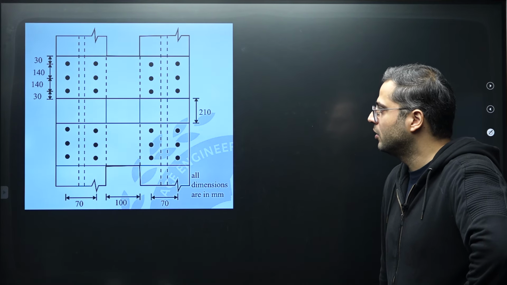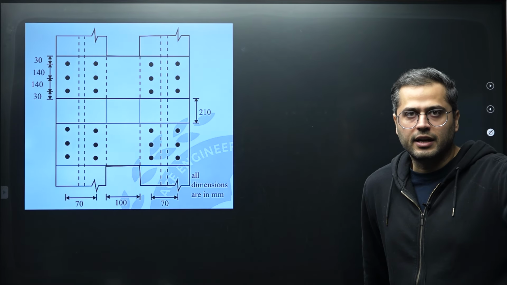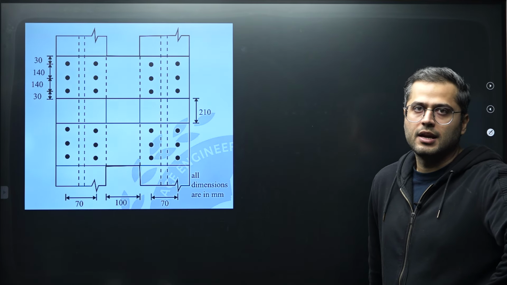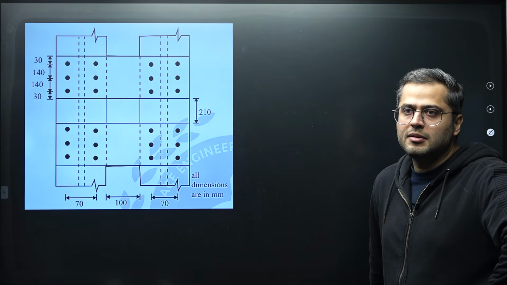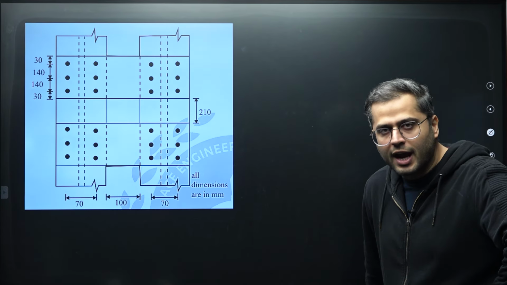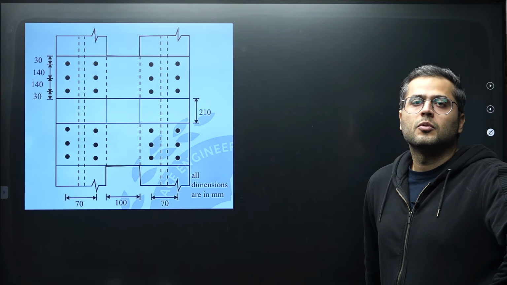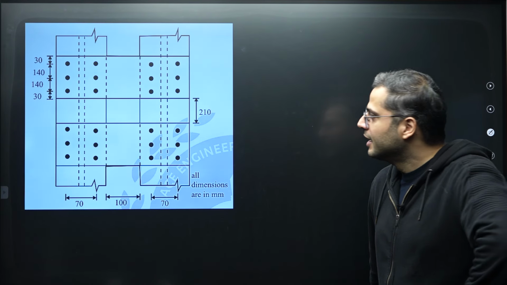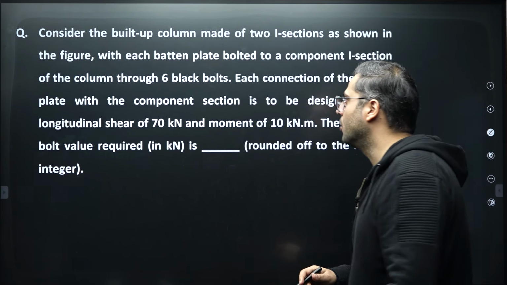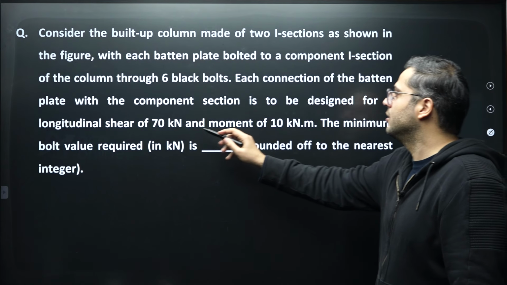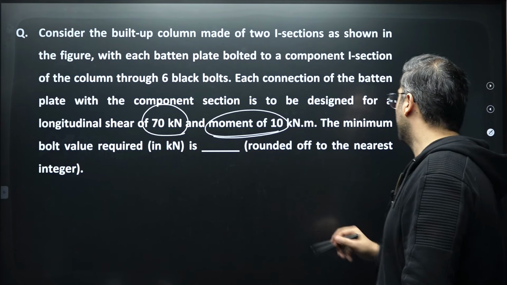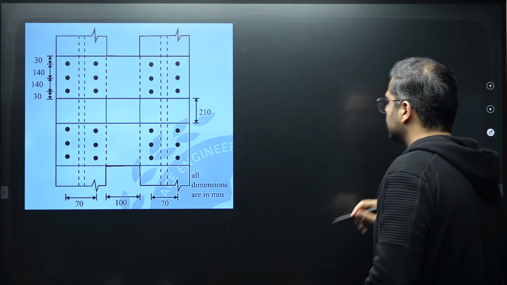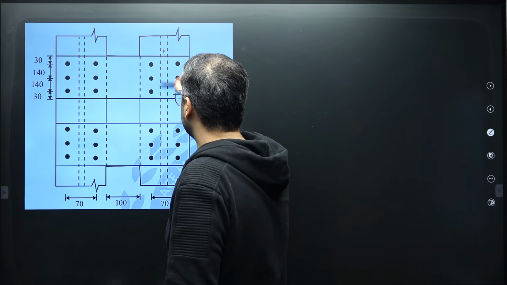And as we know, each batten in a battened column is designed for longitudinal shear as well as a moment. That longitudinal shear and moment will be transferred to the connection, and for that you'll be designing what? The connection of a battened column, of a batten specifically. What they had given us in the question is a built-up column, with longitudinal shear as well as moment.